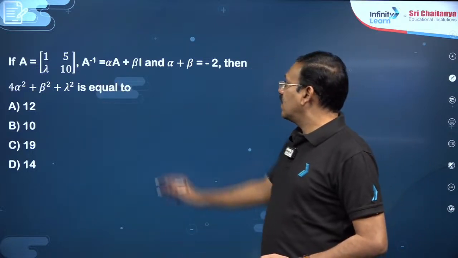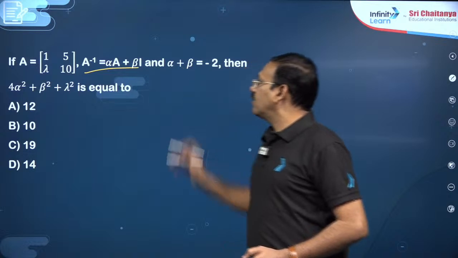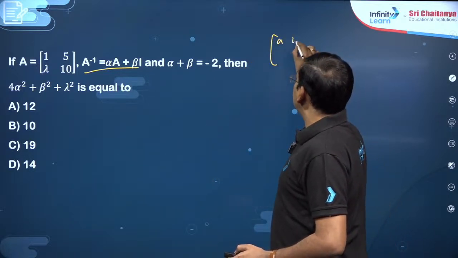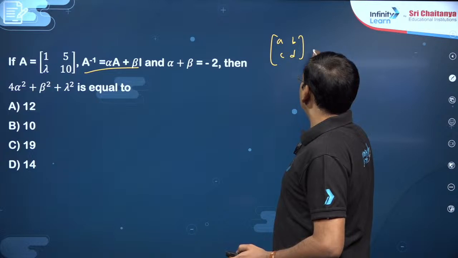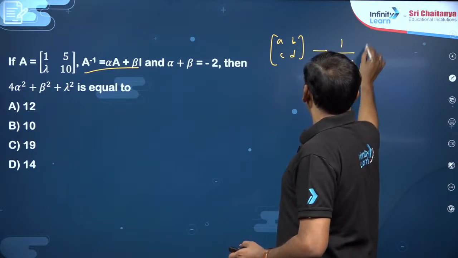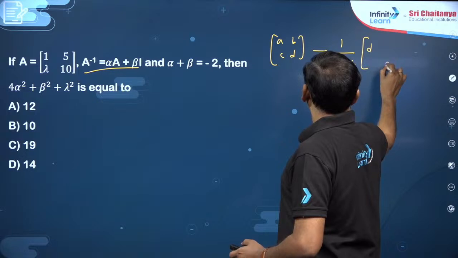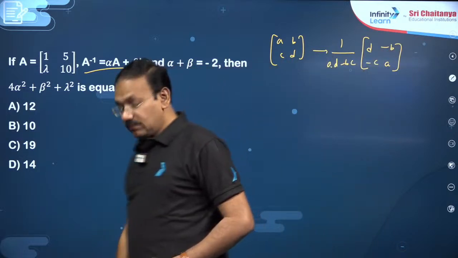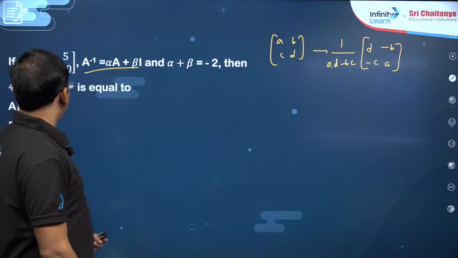So A is given, A inverse kind of a matrix is given. So friends, if a matrix A, B, C, D is given, a 2 by 2 matrix, its inverse is 1 by AD minus BC into its adjoint, which will become D, minus B, minus C, A. This is going to be its inverse, my dear friends.